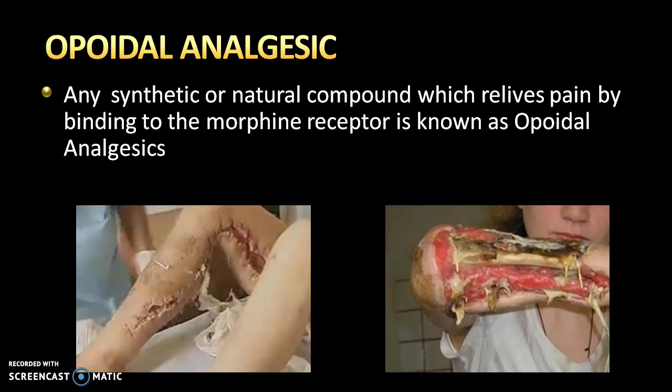So I hope that you understood the pain pathway and the definition of opioid analgesic.